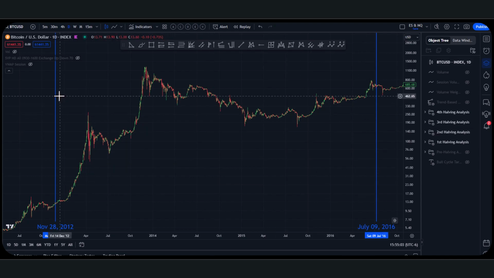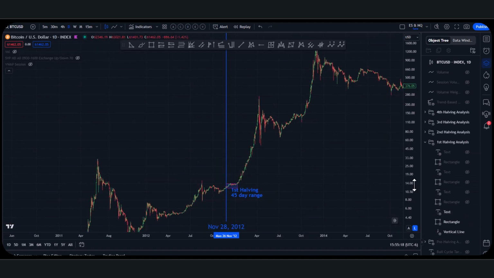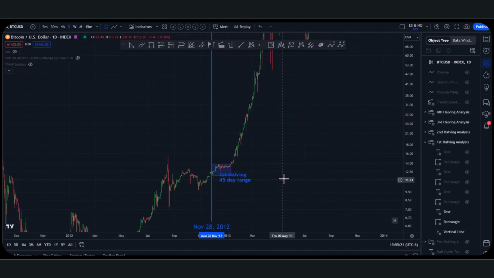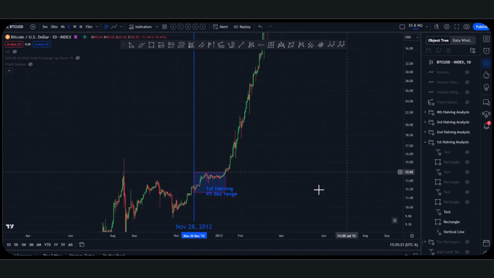So first thing we're going to get into is the first halving, right? So these lines right here represent the time period when each halving occurred, right? So first halving was November 28th of 2012, right? And so what we're going to do is zoom in, right, to the price action that occurred right after the halving happened, which is about what we're at right now, right?